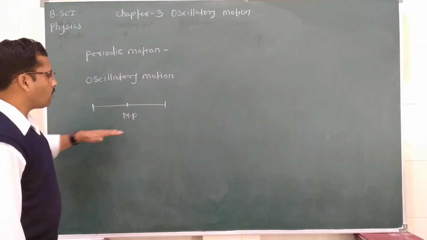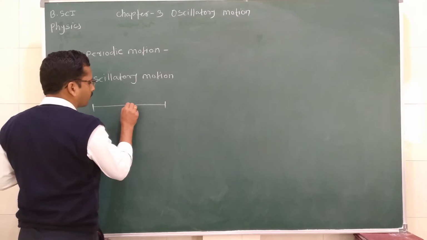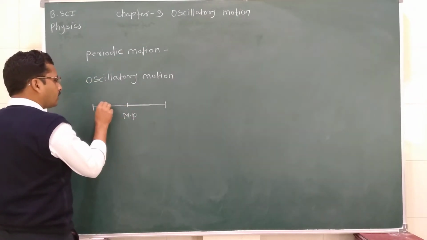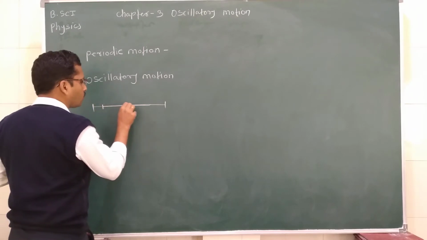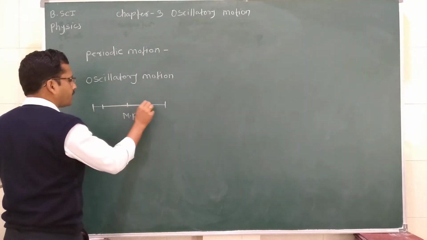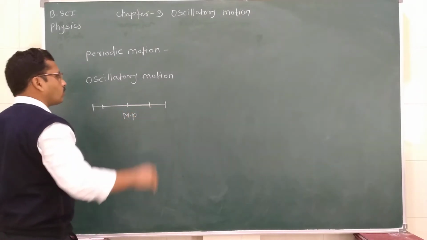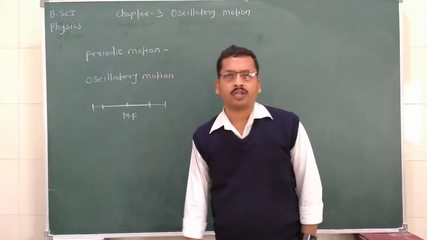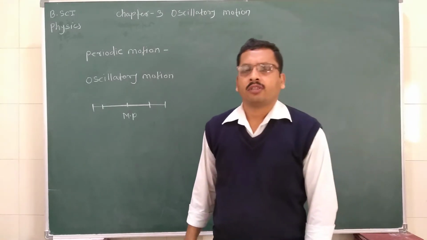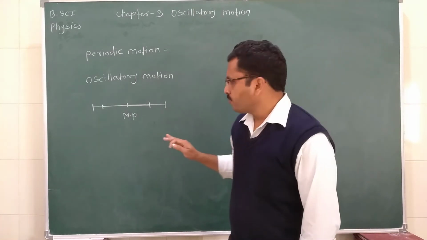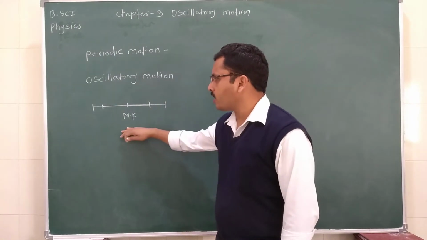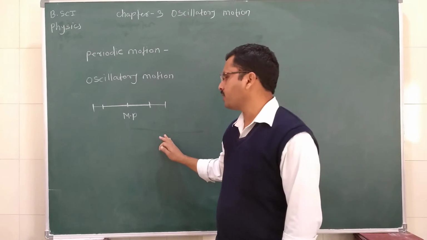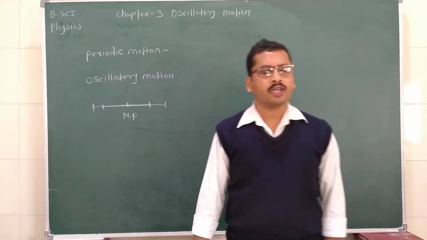Then the motion of an object along this path, and then back return along this path like this, is called oscillatory motion, which crosses the mean position every time. So the motion along the path about the mean position, the back and forth motion of the particle, is called oscillatory motion.